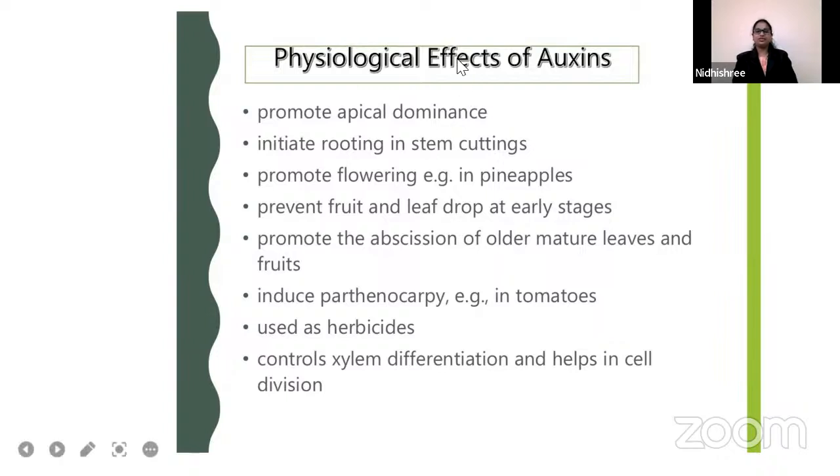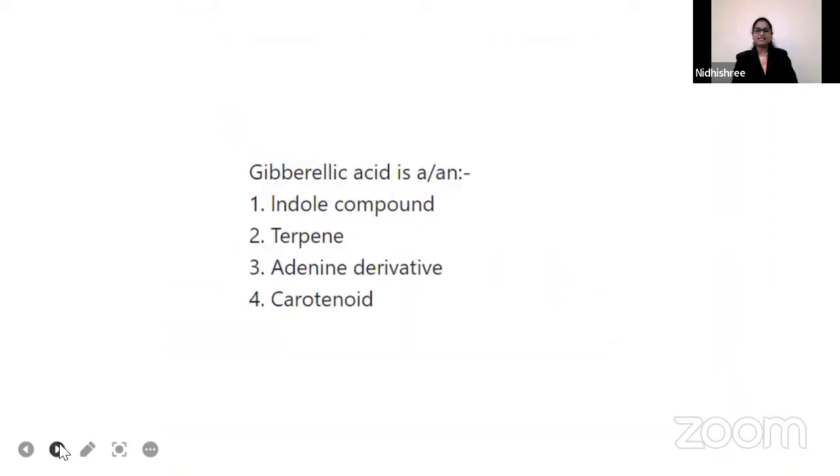Okay, thank you, Jyoti. It promotes apical dominance, the tip region growth will be there. It initiates rooting in stem cuttings, and this is used in vegetative propagation. Promoting flowering in pineapple, remember which phytohormone helps in promoting flowering in pineapple? That is auxin. Okay, these are the physiological effects of auxin. Gibberellic acid. Okay, the next question goes like this.